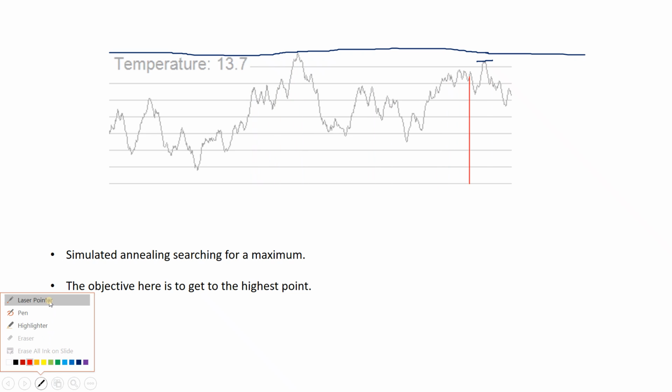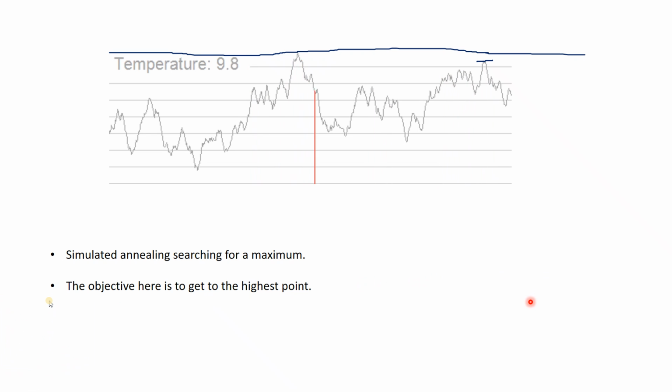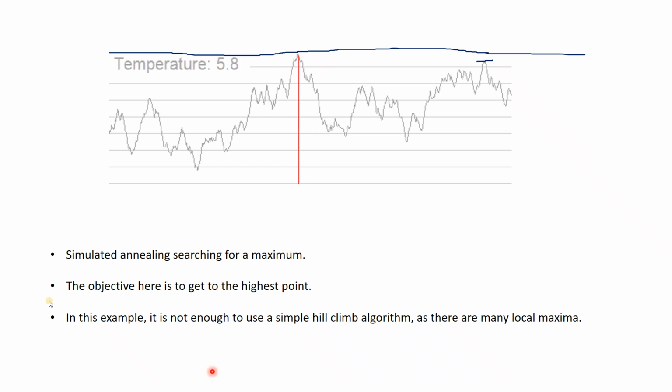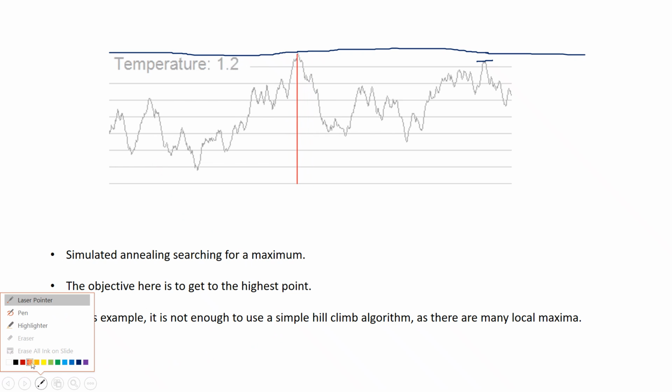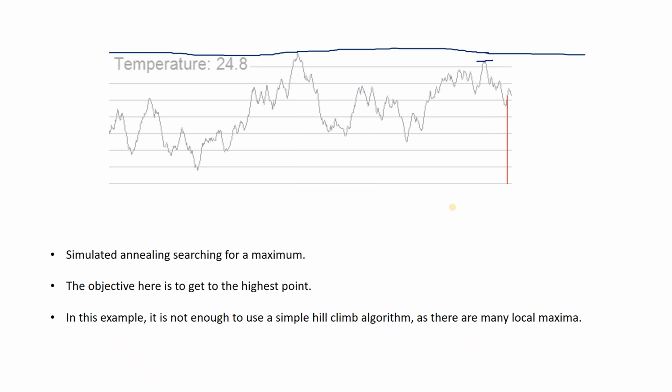So this has been explained over here, that the object is to get to the highest point. Okay. Now in this example, it is not enough to use simple hill climb algorithm. So there is a hill climb algorithm. What it does, it similarly finds the highest point. But what happens in that case? In a simple hill climb algorithm, it is not critical like this.